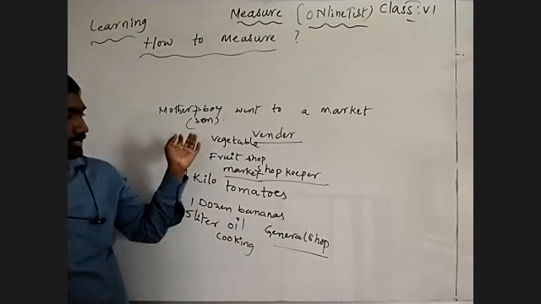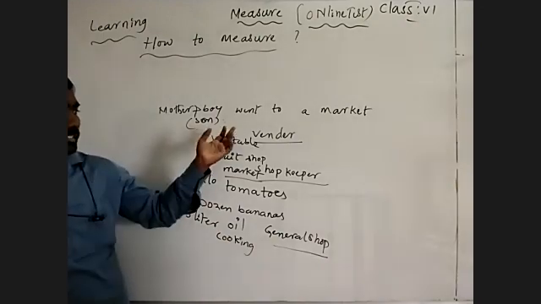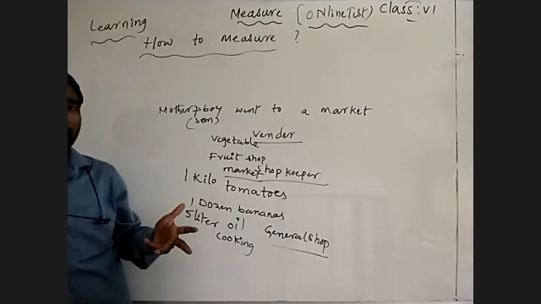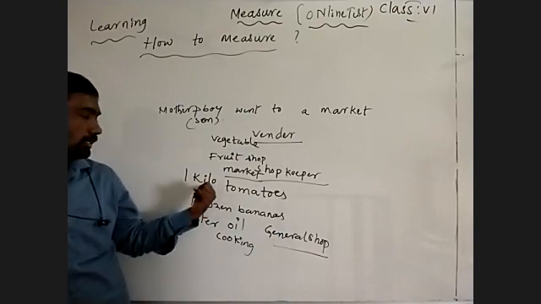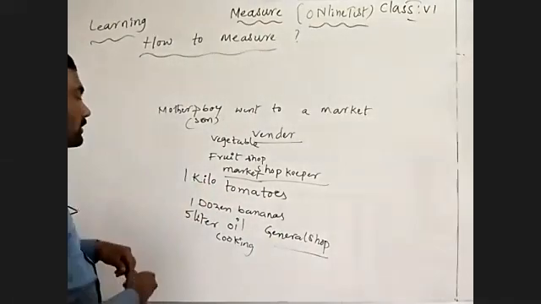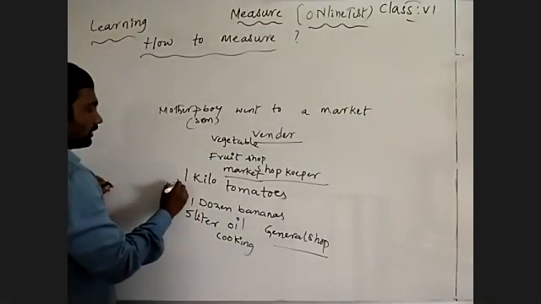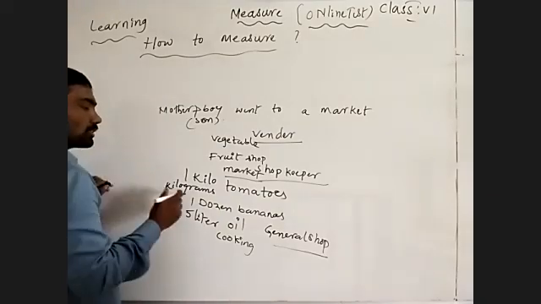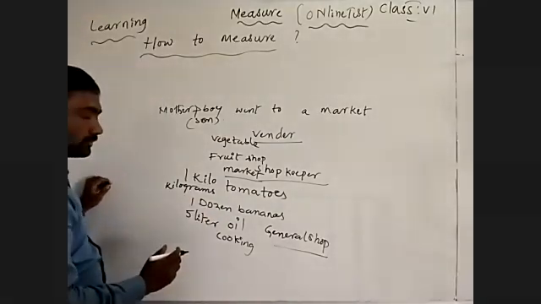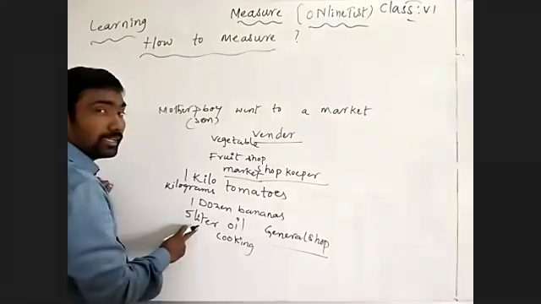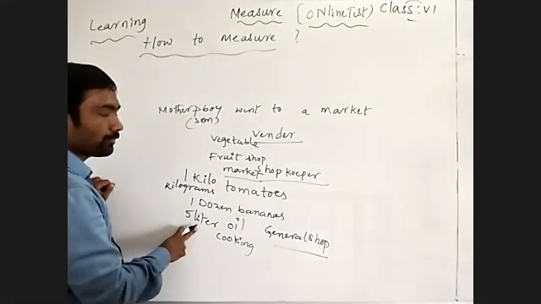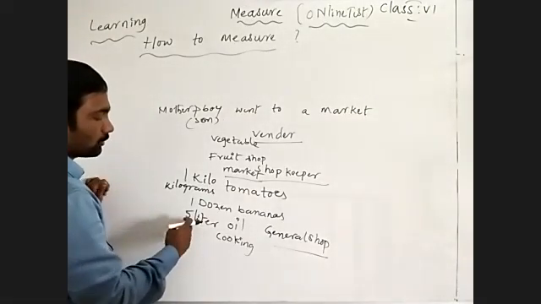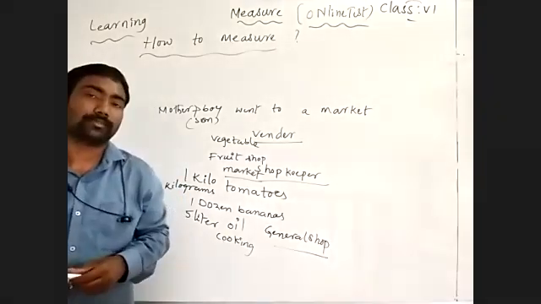The boy may raise the question: in the vegetable shop or vegetable market, you asked in kilograms. In the fruit shop or fruit market, you asked the vendor for a dozen. And in the general shop, you asked the shopkeeper to give 5 liter.